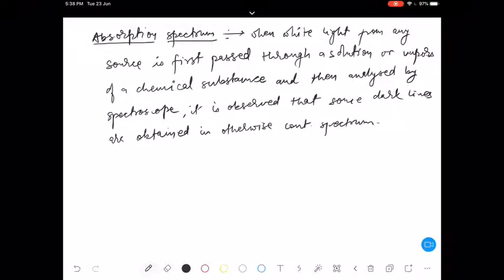Like we could have obtained, see, this white light we are passing through a solution, and then we